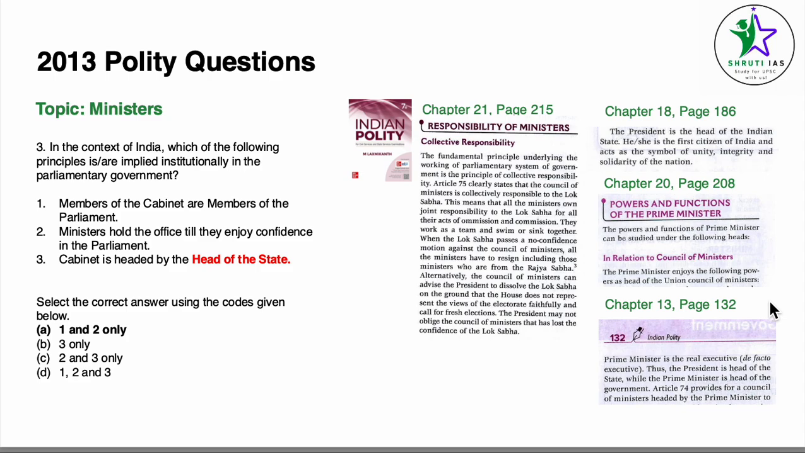To read the differences between Central Council of Ministers and Cabinet, we go to page number 216 in chapter 21. The differences are given here in a table.